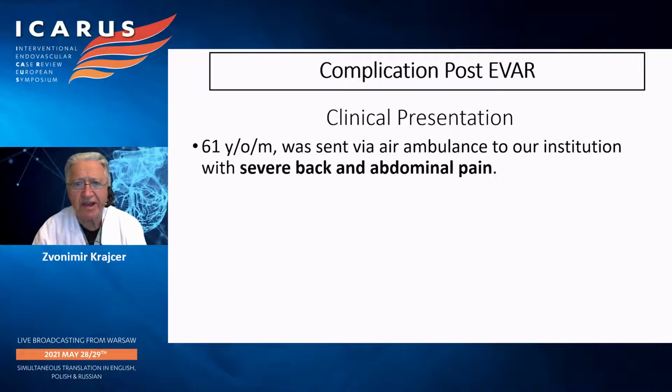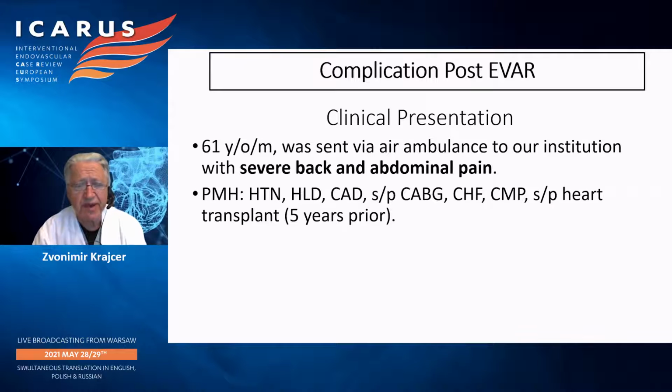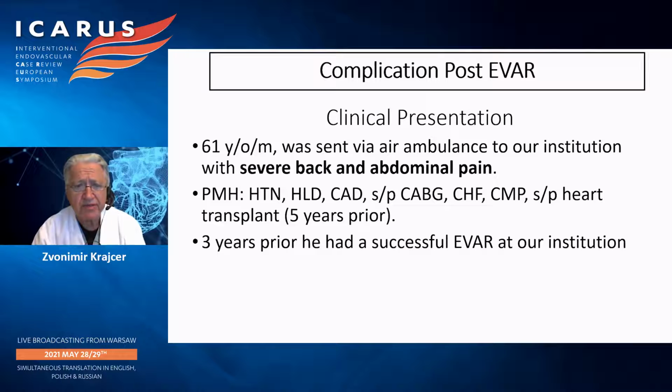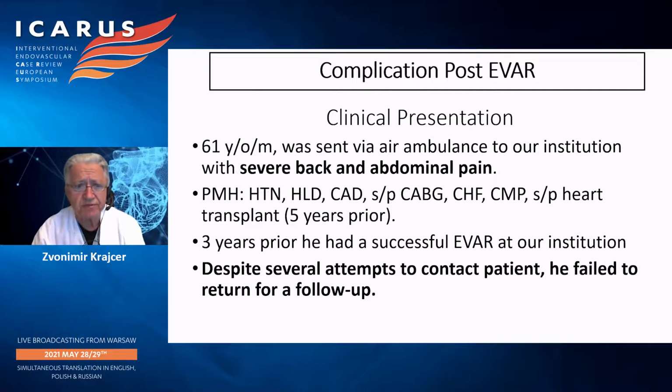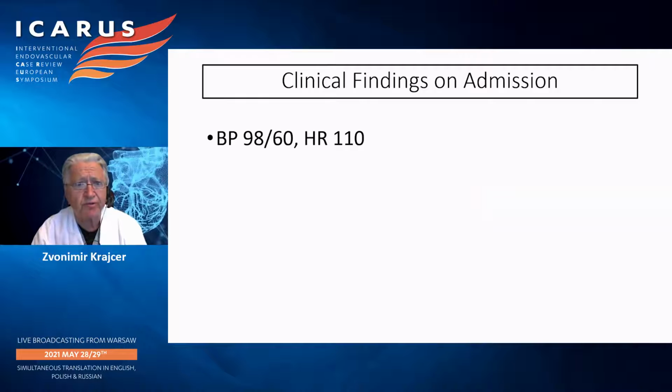A 61-year-old male was sent via air ambulance to our institution with complaints of severe back and abdominal pain. His past medical history was pertinent for hypertension, hyperlipidemia, coronary disease, status post previous coronary bypass surgery, congestive heart failure, cardiomyopathy, and he was status post heart transplant 5 years prior. 3 years prior, he had a successful EVAR at our institution. Despite several attempts to contact the patient to return for a follow-up, he did not return.